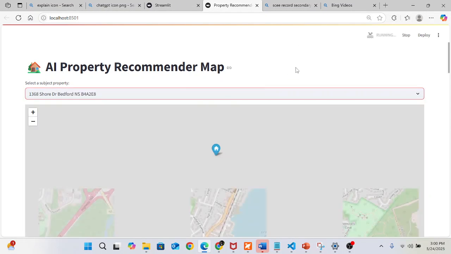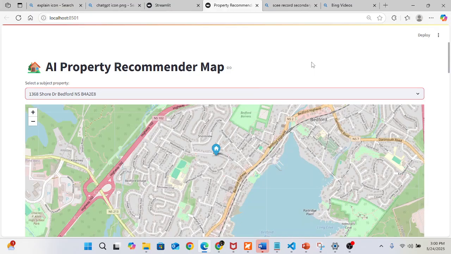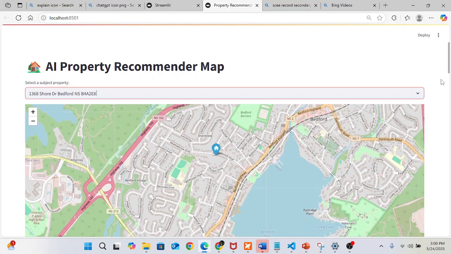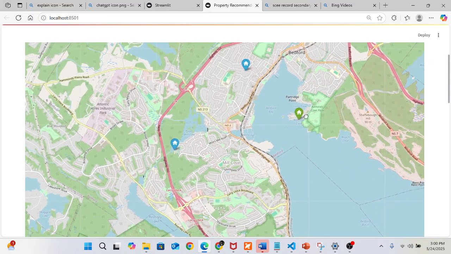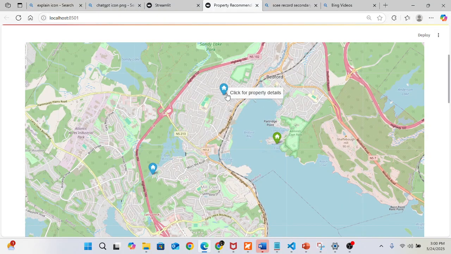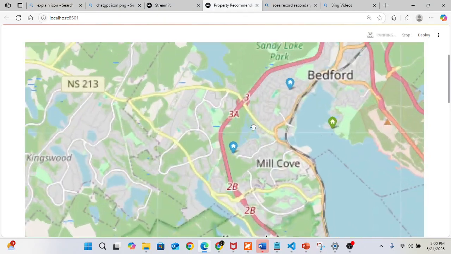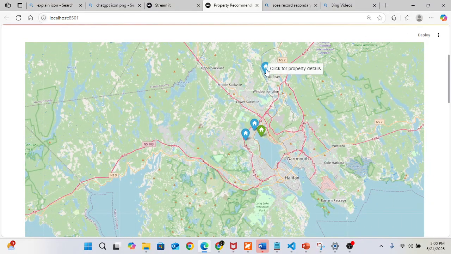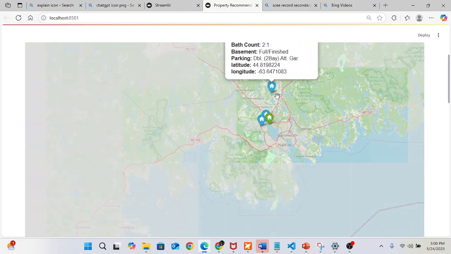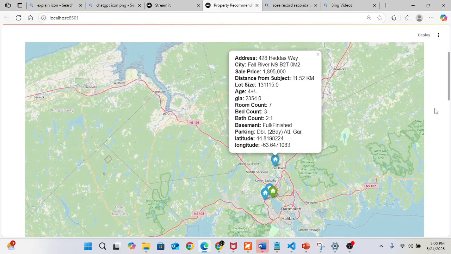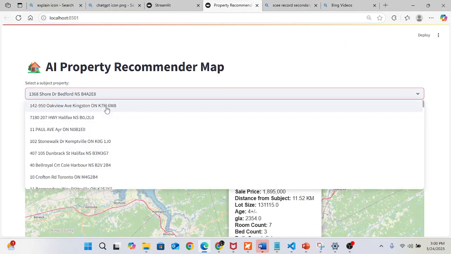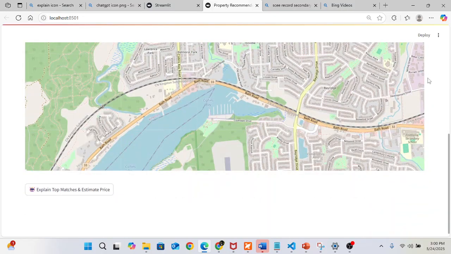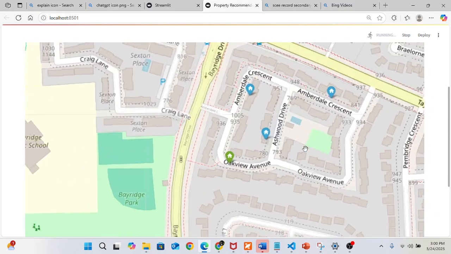Right now it is just the address, but later on I can integrate different values like the room number, properties, etc. After giving this address, there can be multiple options here. So if I try different addresses, then yeah.